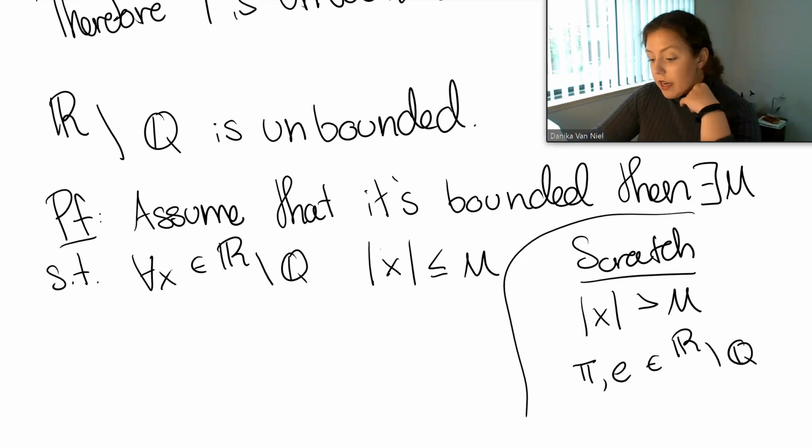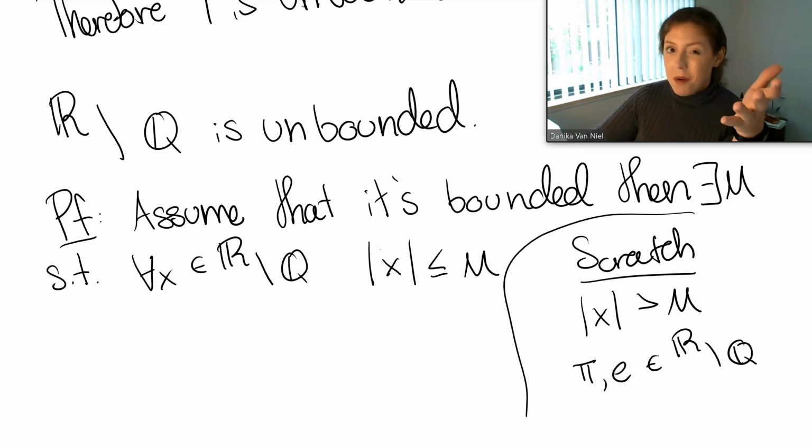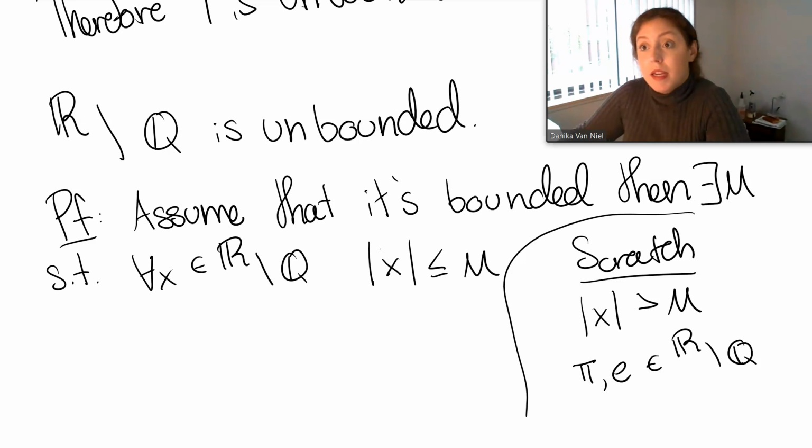So here I'm thinking to myself, well, I'm probably going to want to use AP, okay? So if I use AP, what is AP going to give me? Well, it's going to give me a natural number. So natural numbers are integers in themselves, so it's certainly not going to be in the irrationals, right? You could always write it as that natural number over 1.